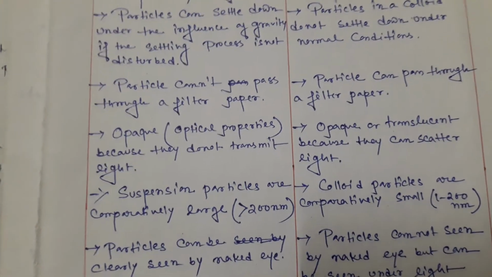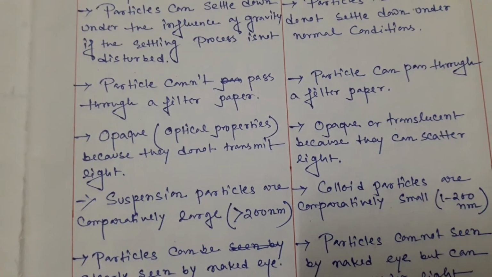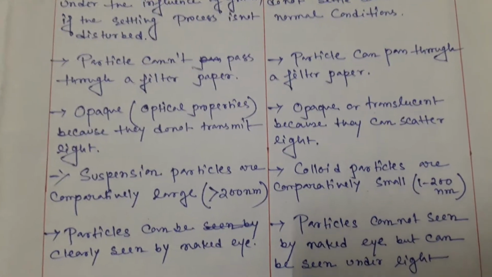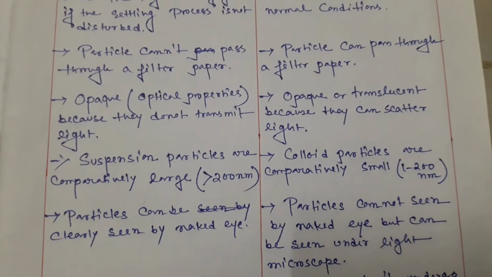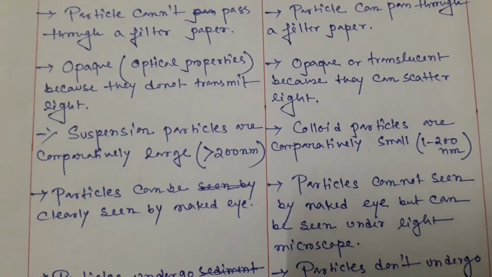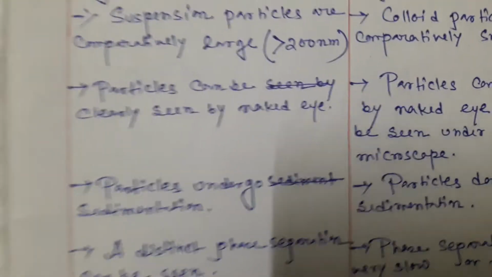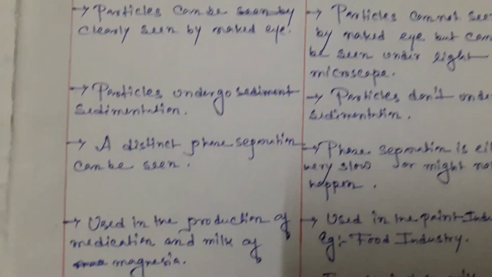The range of the suspension particle size I already discussed here, and the range of the colloid particle size I already discussed here. Particles can be clearly seen by the naked eye in a suspension, but in a colloid the particles cannot be seen by the naked eye, though they can be seen under a light microscope. Suspension particles undergo sedimentation, but colloid particles don't.